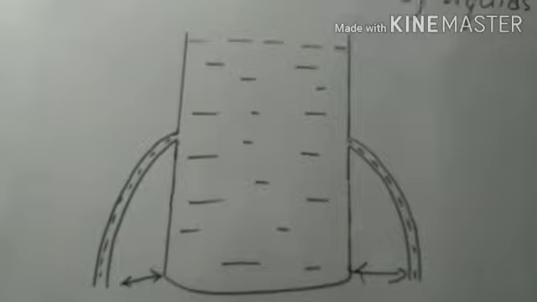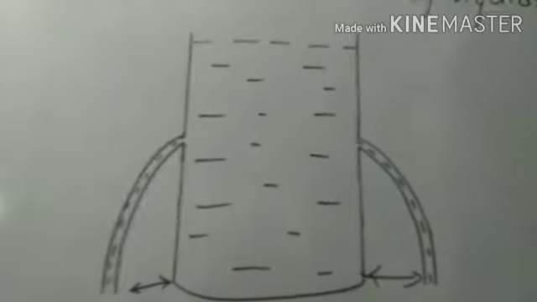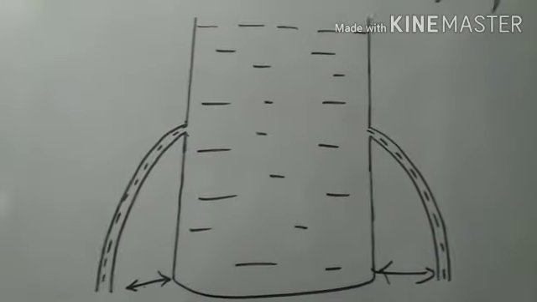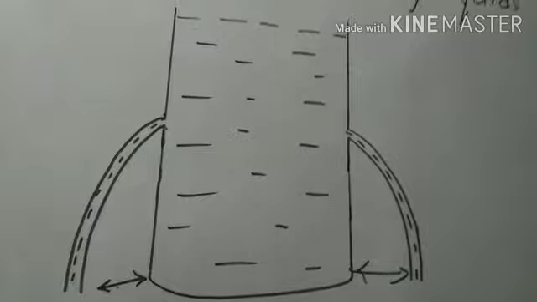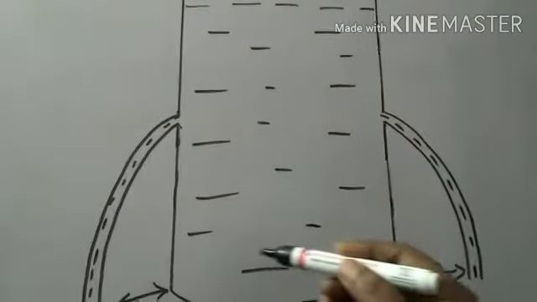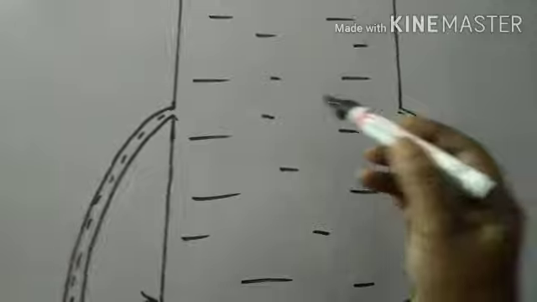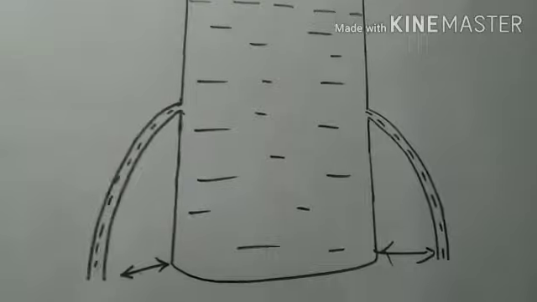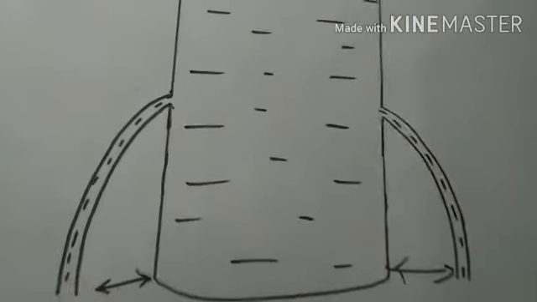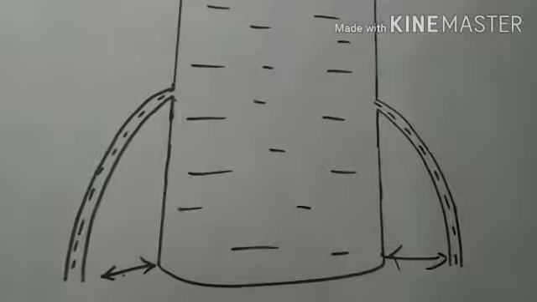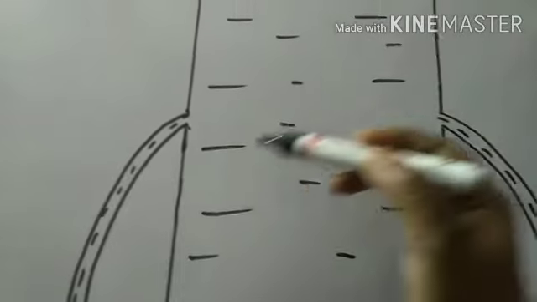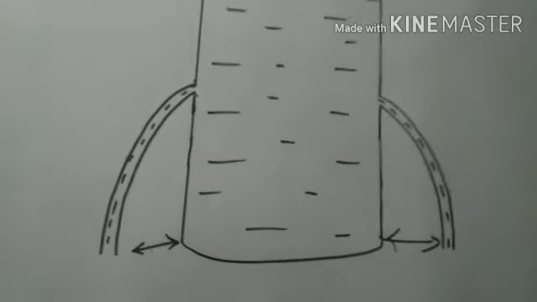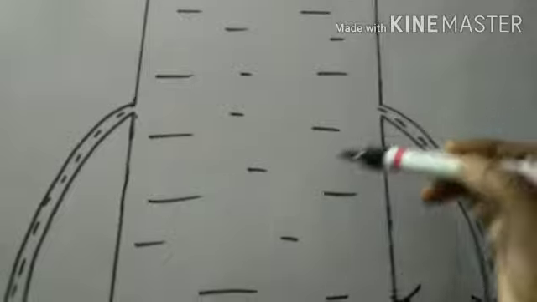Next activity, to demonstrate that a liquid exerts equal pressure at equal depth. Take a container and make 2 or 3 holes at equal distance on the container. That means at equal depth, make 3 holes. Again, cover them with cello tape. Then fill the container with water. Now remove the tape.